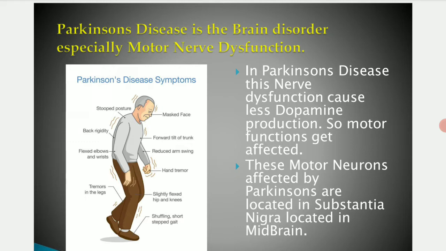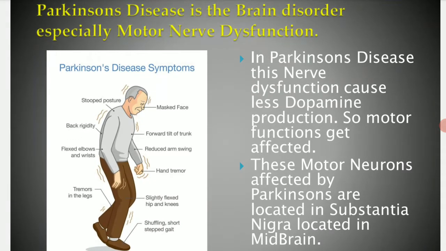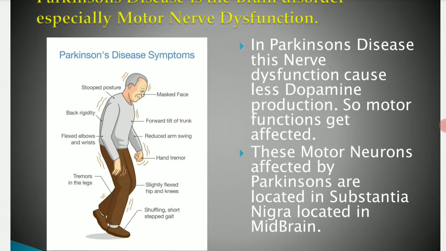As a result, the patient will show symptoms like a stooped posture, masked face, forward tilt of the trunk, and more back rigidity, with flexed elbows and wrists, reduced arm swing, hand tremors, and slightly flexed hips and knees. The tremors will be more in both the hands and the legs. While walking, they will shuffle. The gait will not be proper, and a short-stepped gait will be followed. So these are their symptoms.